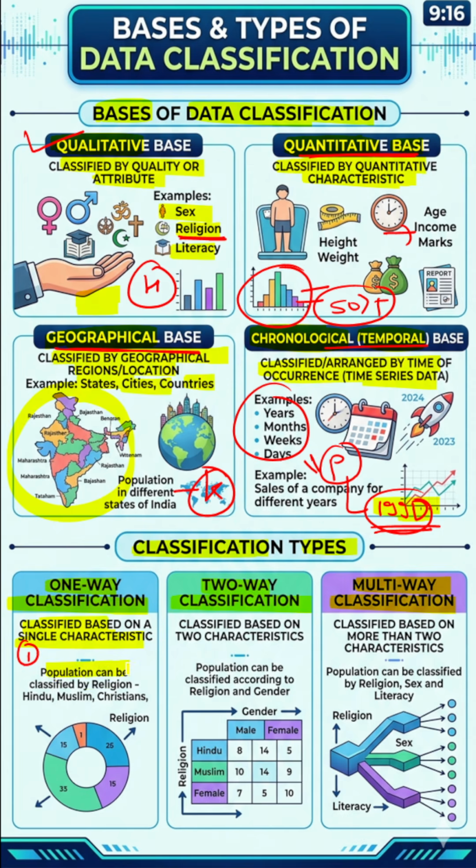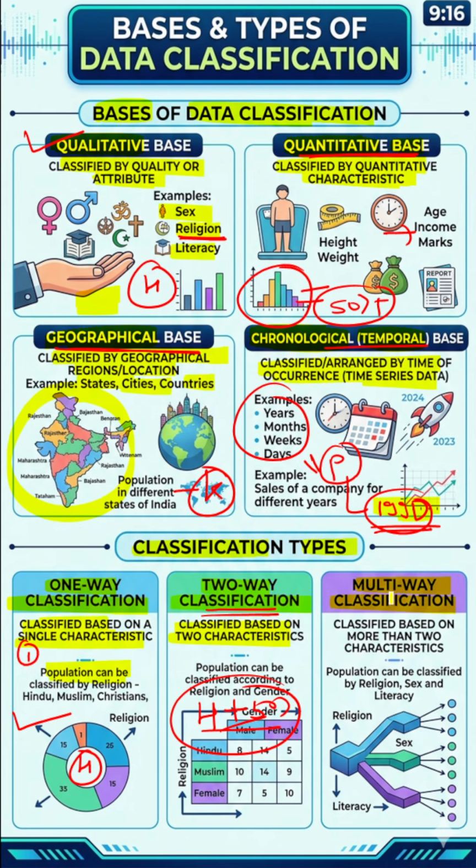For example, we have population. So, we will only take the population of Hindu. That is called one-way classification. Second is two-way classification. Here data is classified on the basis of two characteristics. For example, if we have population, we will take how many are Hindu, right, who have income more than 50,000. So, two characteristics we have applied here.